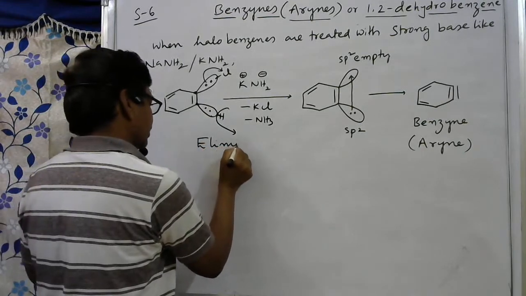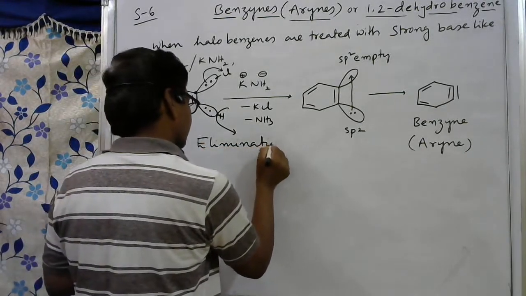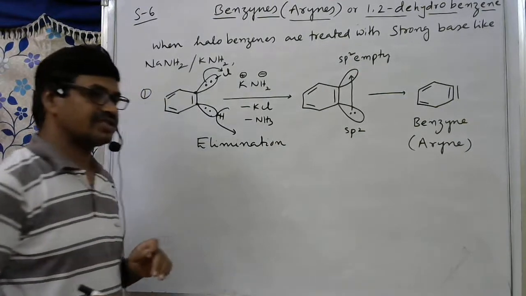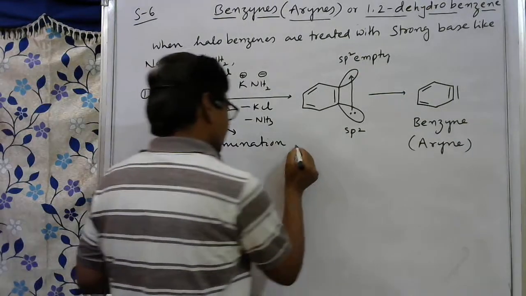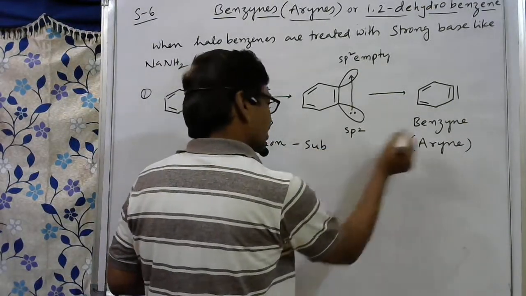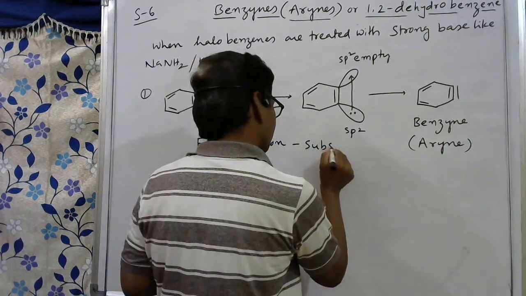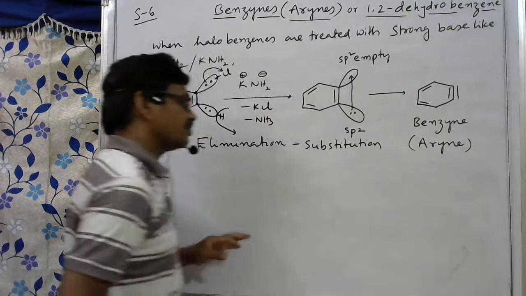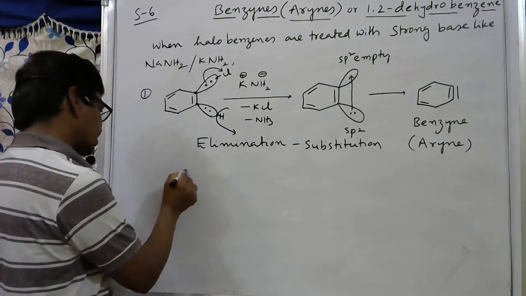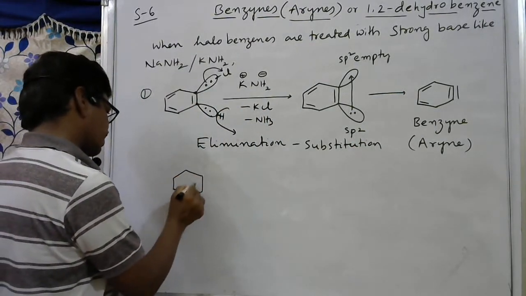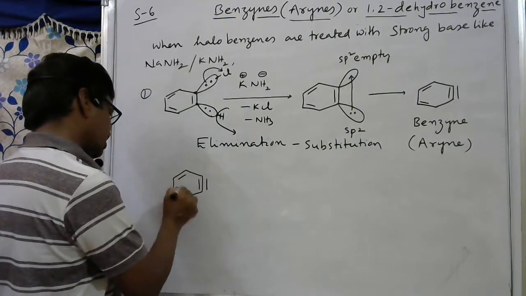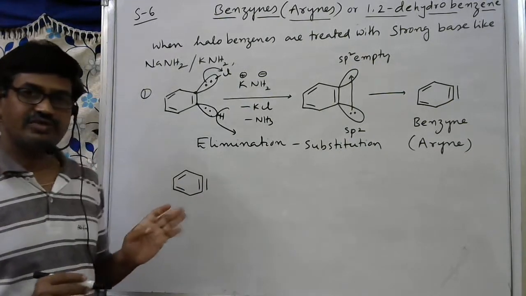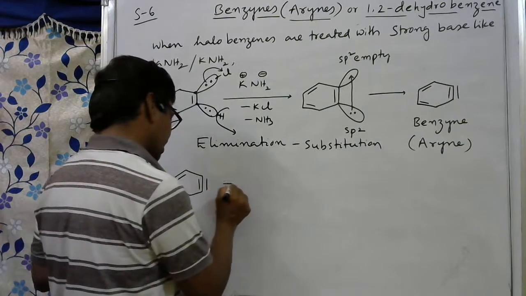First step is elimination, and second step is again substitution. This benzyne is unstable. After formation of unstable benzyne, it participates in the second step.